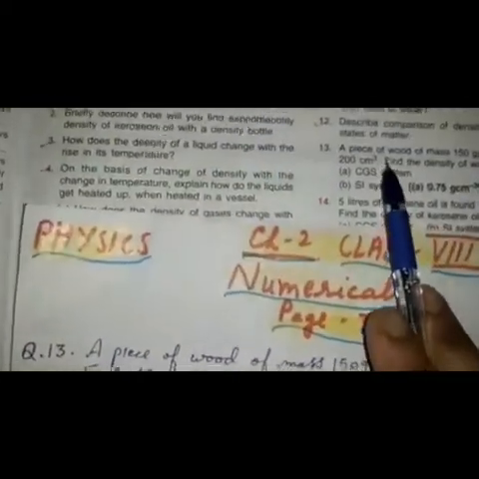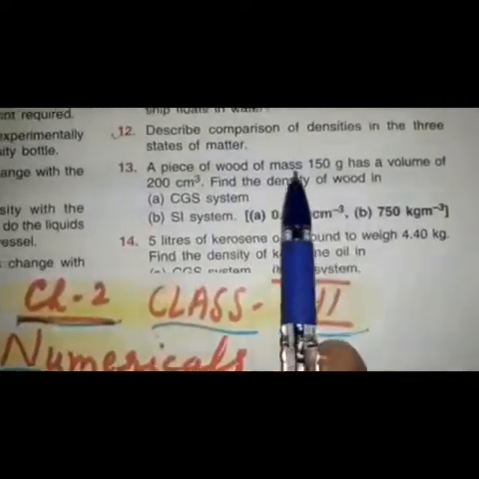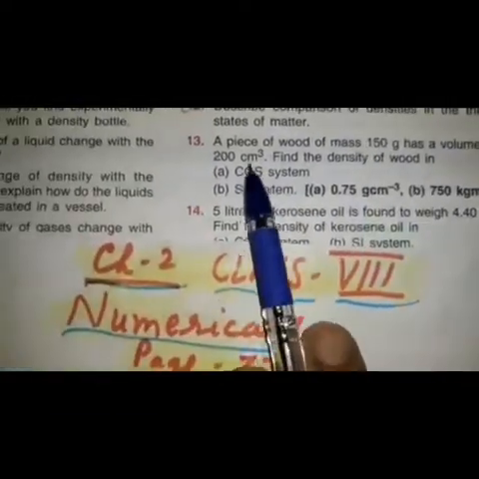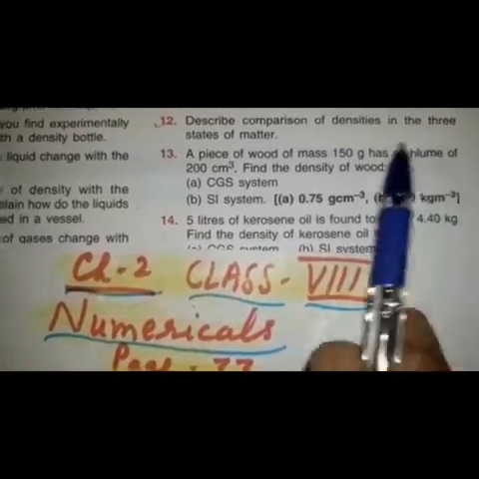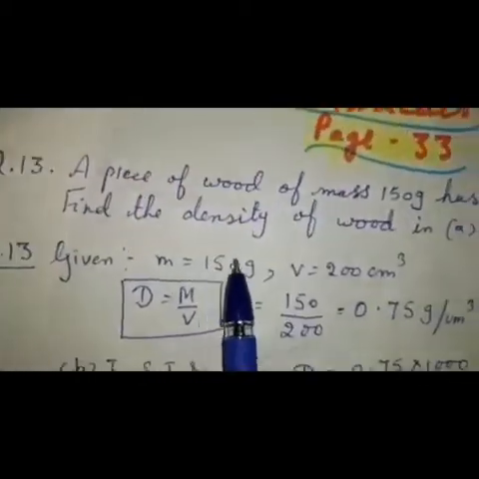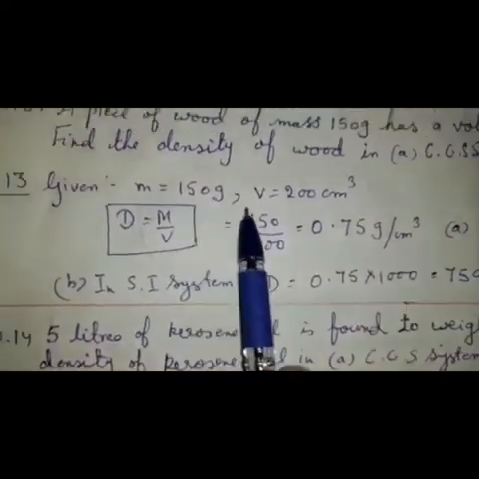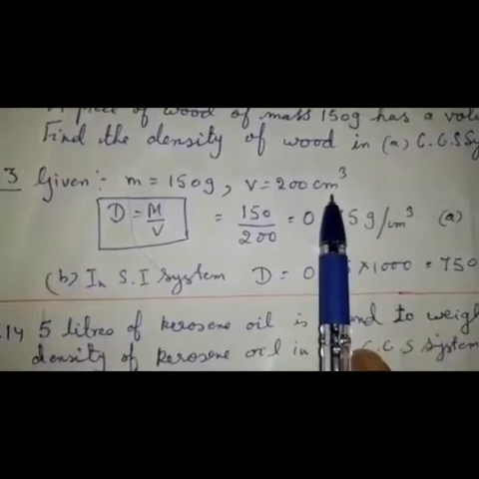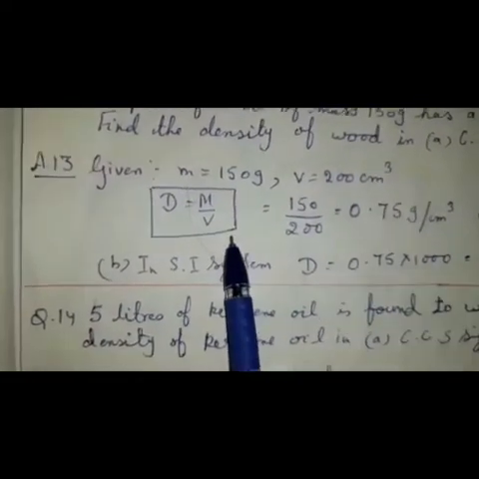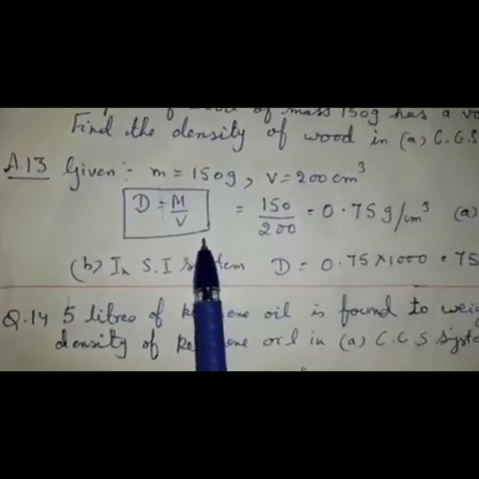Question number 13. Children, you see, a piece of wood of mass 150 gram has a volume of 200 centimeter cube. Find the density of wood in CGS system and in SI system. Children, whatever is given, you have to write. Given mass is 150 gram. Volume is 200 centimeter cube. Density is equal to mass upon volume. This formula I have explained in my previous video.